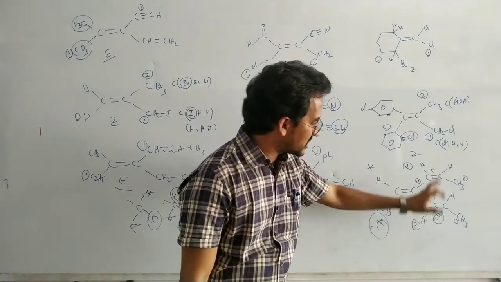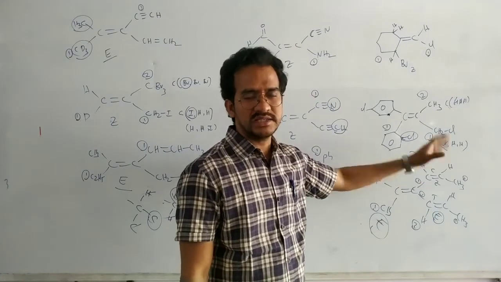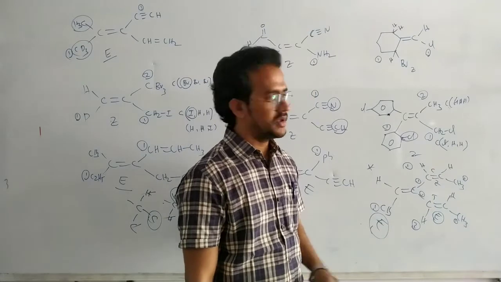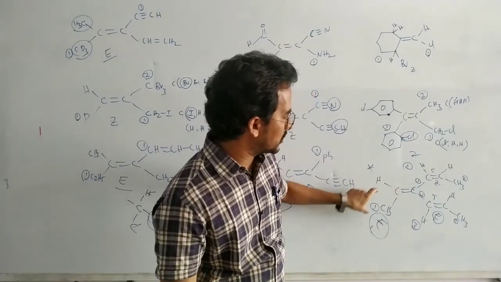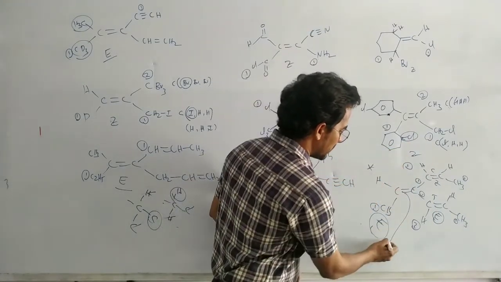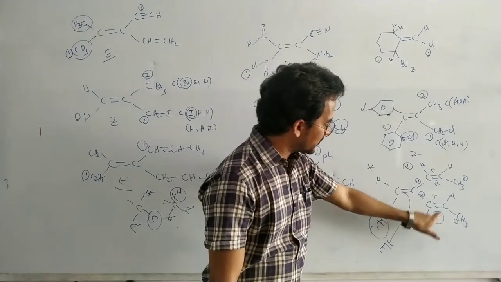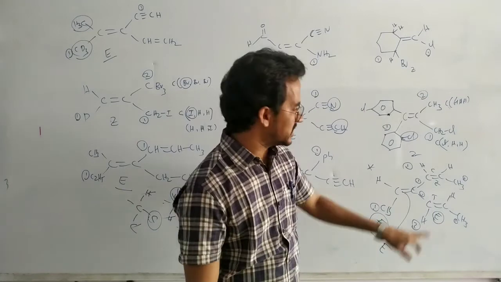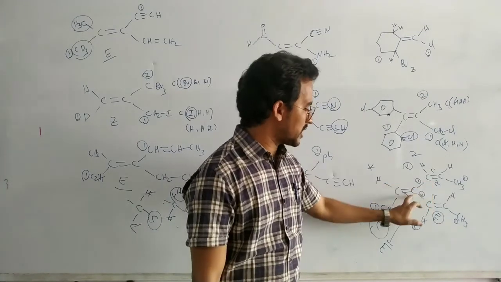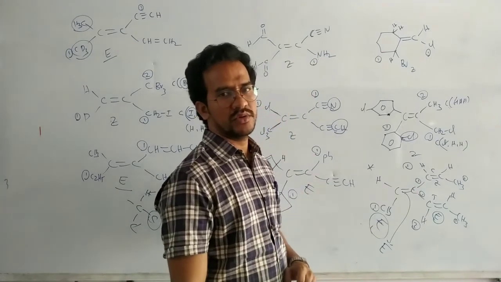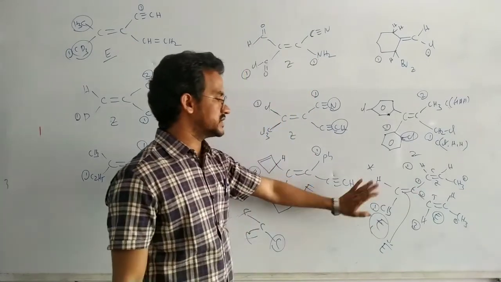Between E and Z, which one has a higher priority? Z has a higher priority. Or trans and cis, which has a higher priority? Here a high priority group, and here a high priority group, on opposite sides, so its configuration is E. Or it has E configuration, or it has Z configuration. Z configuration has higher priority than E configuration about this double bond. Okay, you can see this one carefully, it is a different example.